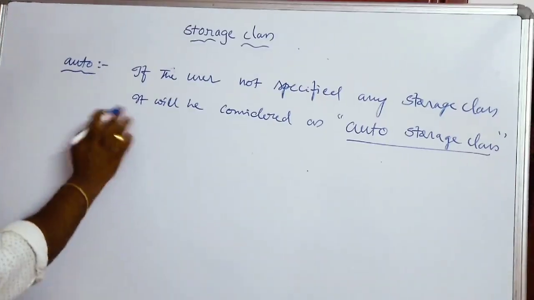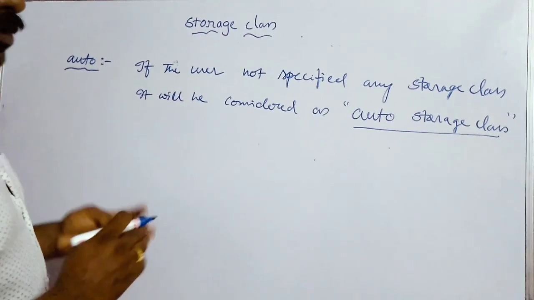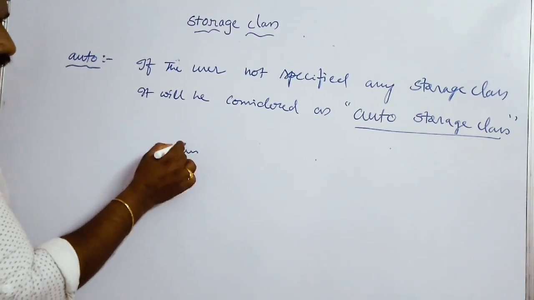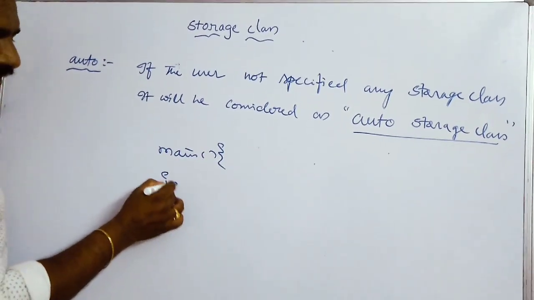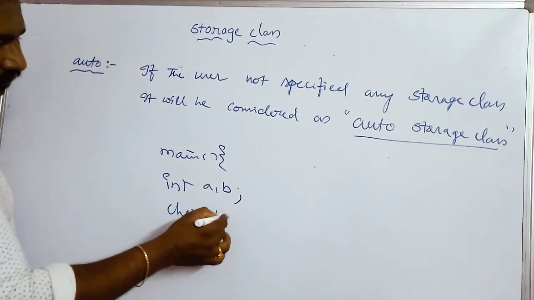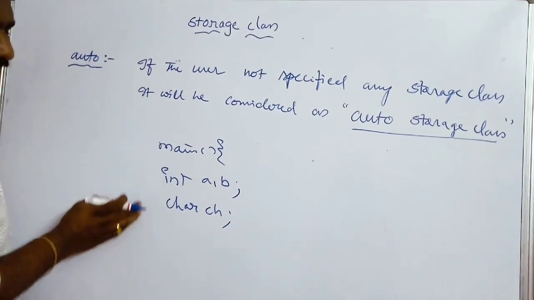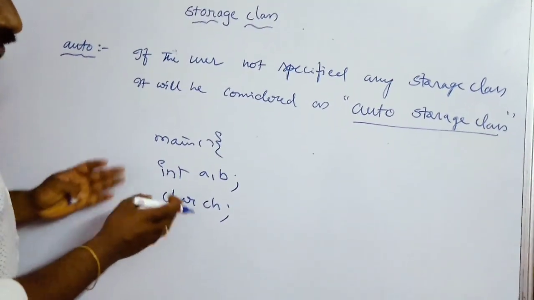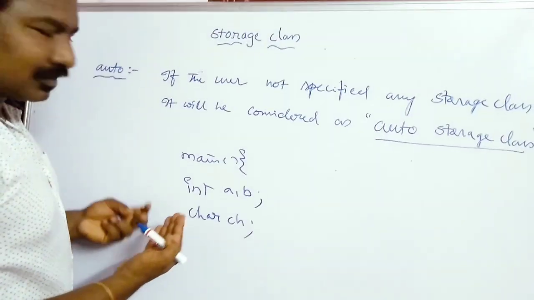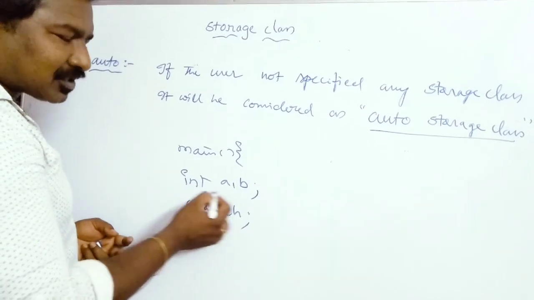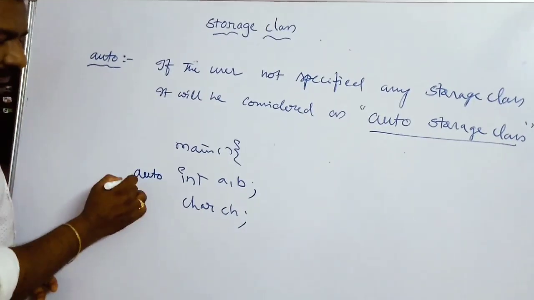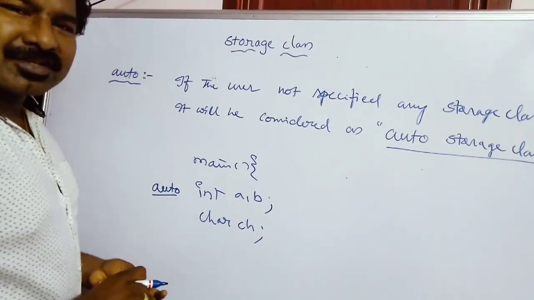Okay friends, so with this definition, what do you mean by the auto storage class? In so many programs we do something like this. If it is a smaller program, we declare variables like int a, b, or char ch. Here we are not specifying any storage classes. Even though you are not specifying the storage classes, your program will still work and you will get the output. How? If the storage class is not specified for these variables, it will be considered as auto. That is the reason you have not come across the concept of storage classes.